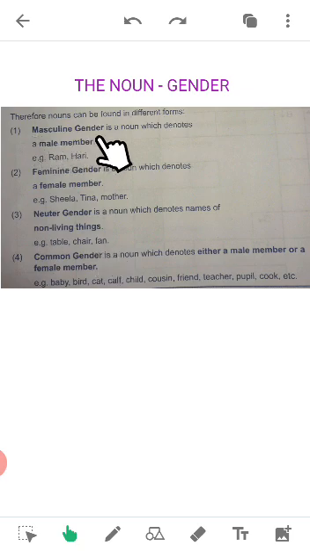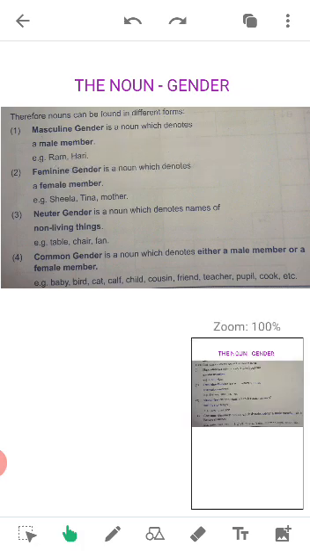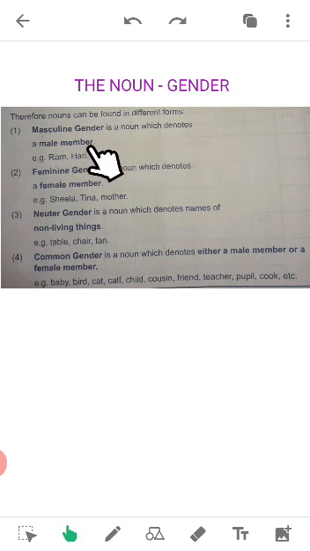Masculine gender, children, is a noun which denotes a male. It shows about the men. For example, Ram, Hari, grandfather, father, sir, uncle. All the male persons go under the masculine gender.